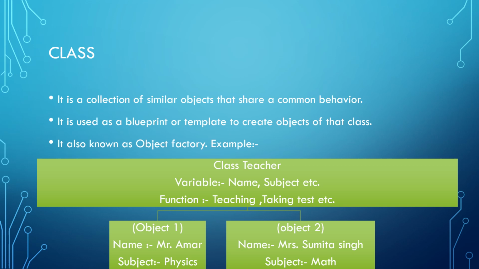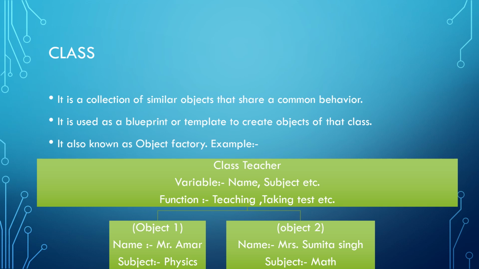A class is also called a blueprint or template to create objects of that class. Example, whenever you want to construct your house, first of all you take a blueprint. In this way we construct our house, and then you will be able to construct your house in a proper way. So a class is a blueprint also.